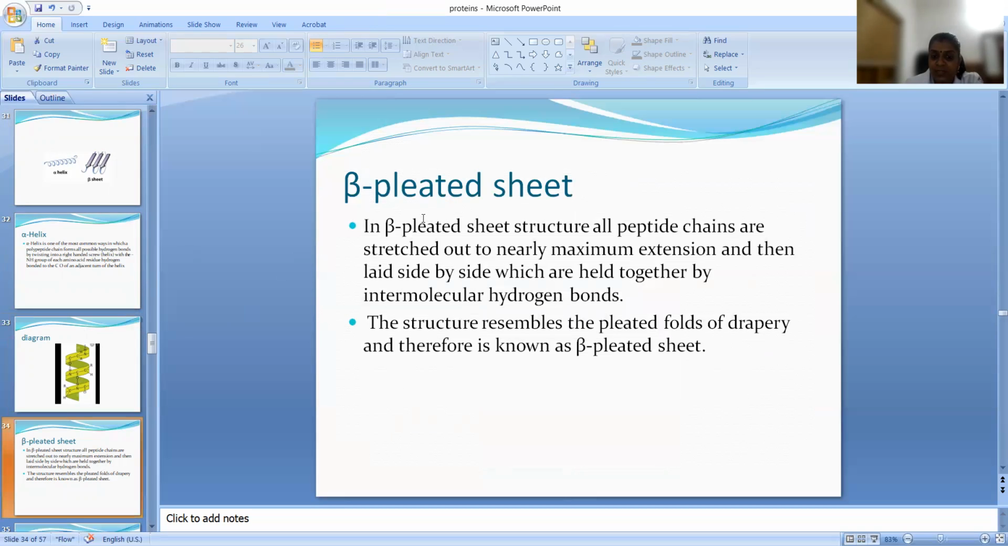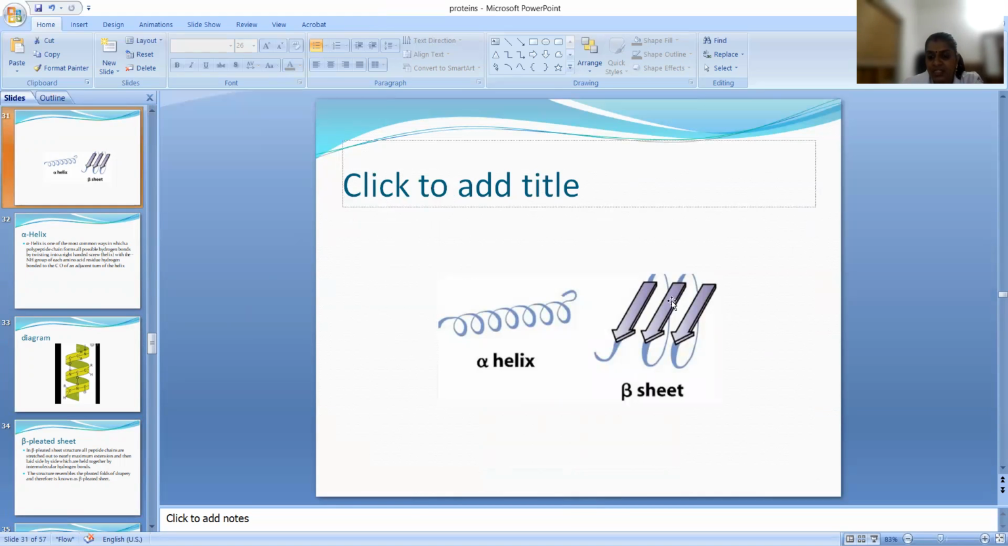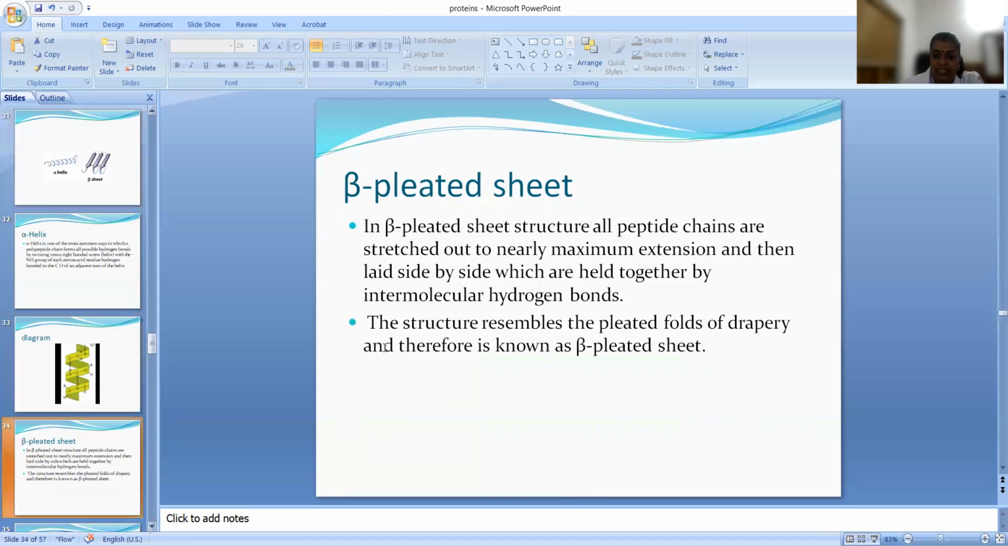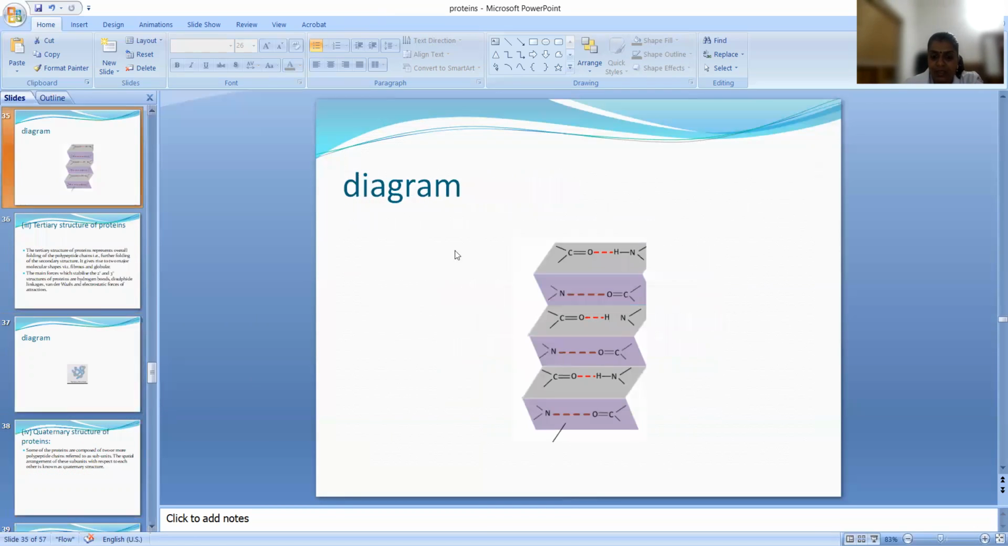So what is beta pleated sheet? In the beta pleated sheet structure, all peptide chains are stretched out to nearly maximum extension and then laid side by side. That is very important. The peptide chains are laid side by side and there will be hydrogen bonds between these peptide sheets. See like this, they are arranged side by side and there will be hydrogen bonds between them.